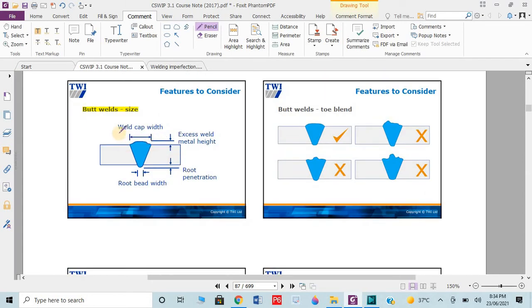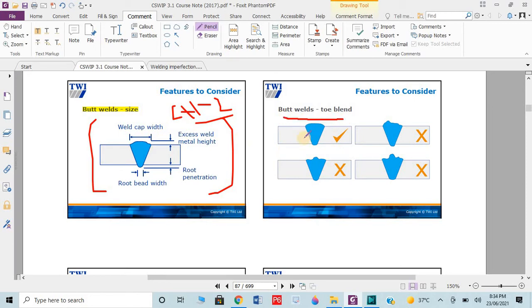You can see the weld cap width, this is the root bead width, this is the root penetration from the bottom side of the base metal. From the top side of the base metal, excessive penetration means excessive weld metal. If you don't know about these terms, then again I would like to request you to go to chapter 2. That chapter is most important to understand this chapter and the entire further CSWIP. First see chapter 2 and then come back to chapter 3.